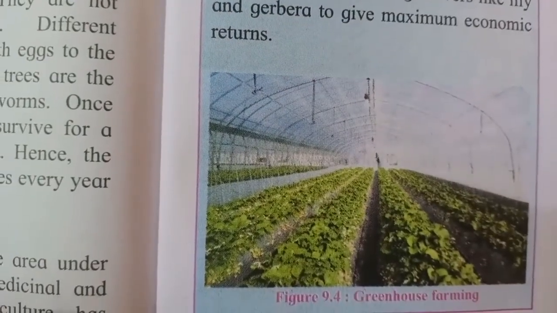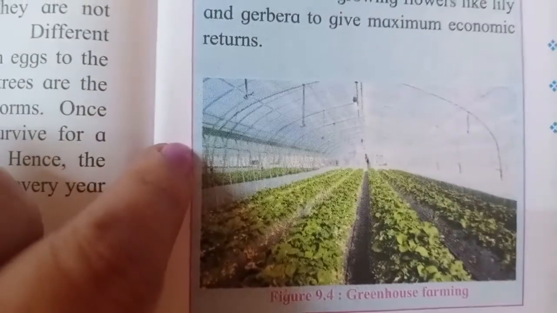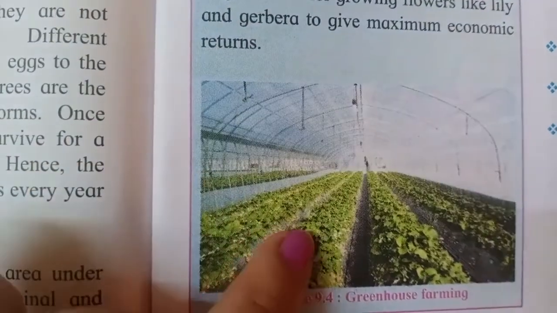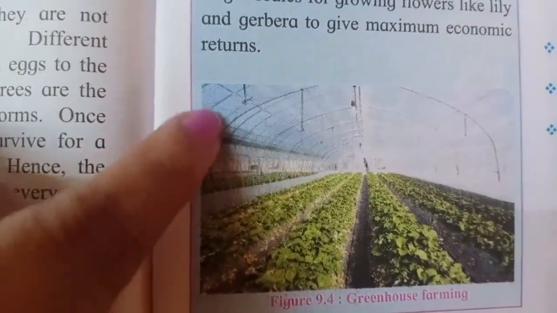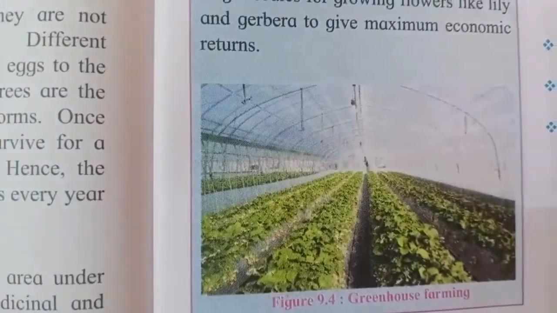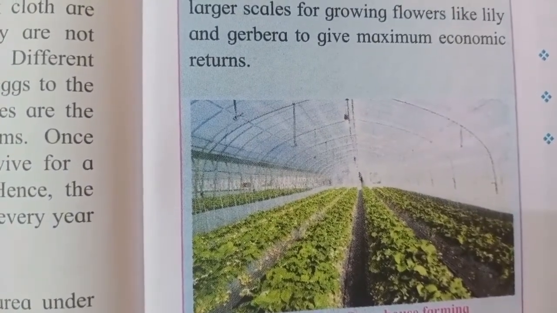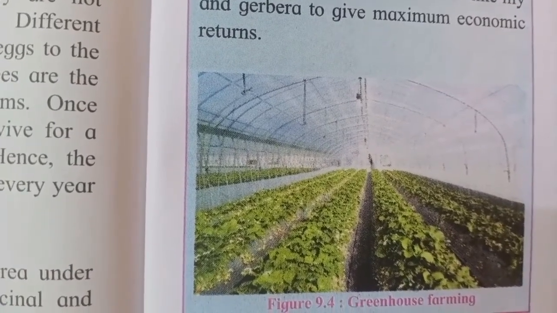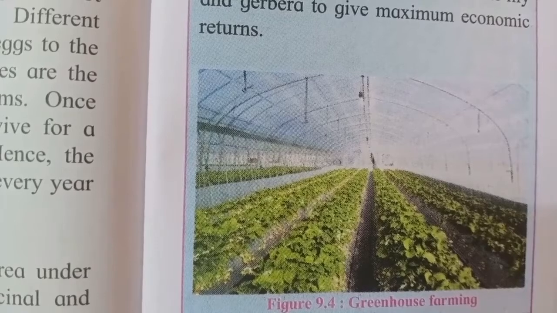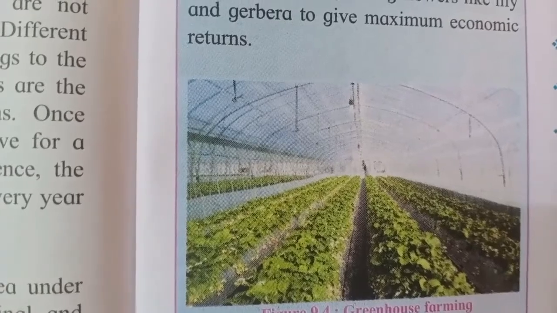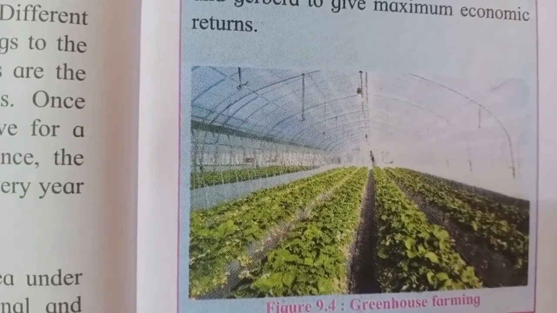Now here in this picture you can see this is greenhouse farming. You can see there is a plantation done. On the top you can see there is a sheet. This is a plastic sheet which covers or protects the plants, and it helps to maintain the temperature. So with all such activities, this greenhouse farming is carried out, and the main purpose of greenhouse farming is to get more and more production, more and more output from these particular plants.